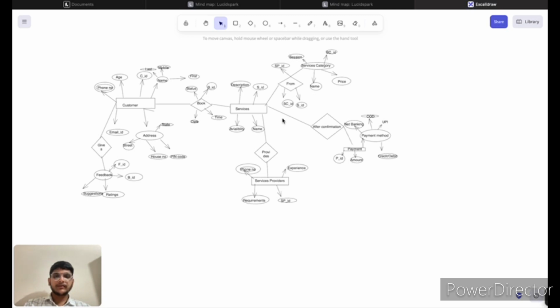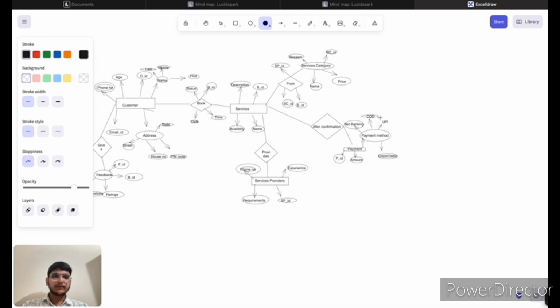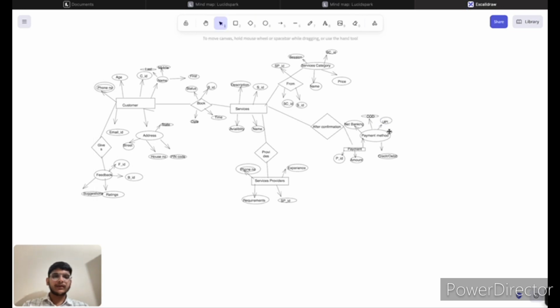The relation between the entities service and payment method is after confirmation, and payment has PID, the payment ID, amount of the payment, and payment method, by which method a customer pays the service provider: net banking, COD, here cash on delivery, meaning paying cash to the service provider, UPI, credit and debit card, and so on.